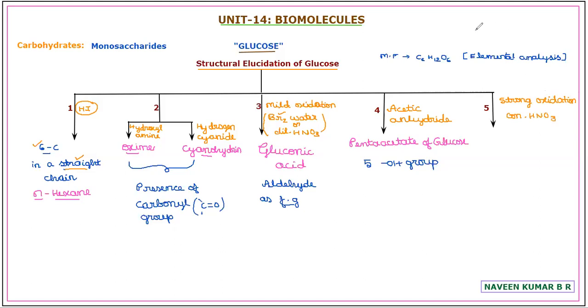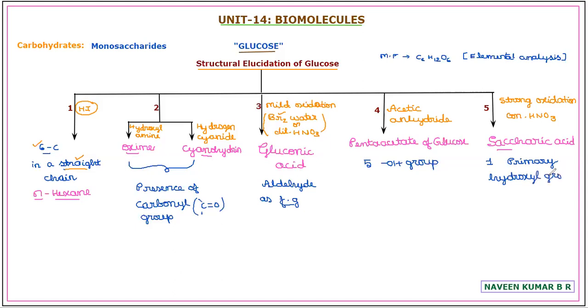With the treatment of concentrated nitric acid, glucose or gluconic acid, anything you take, will always produce a compound called saccharic acid. The formation of saccharic acid confirms that in a molecule of glucose, there is one primary hydroxyl group.